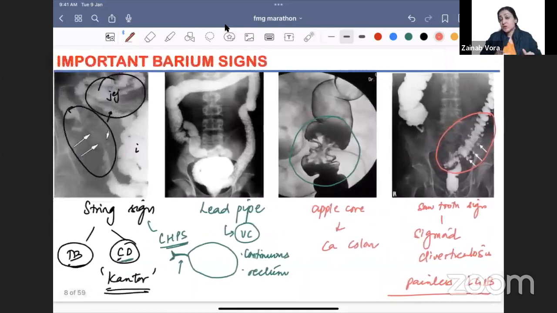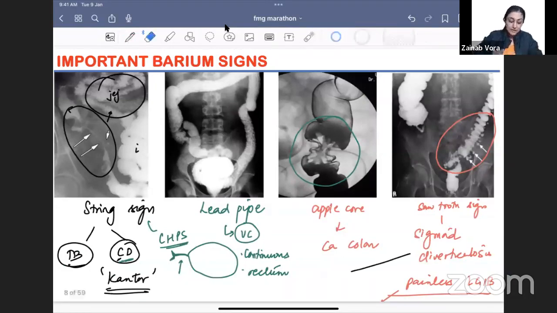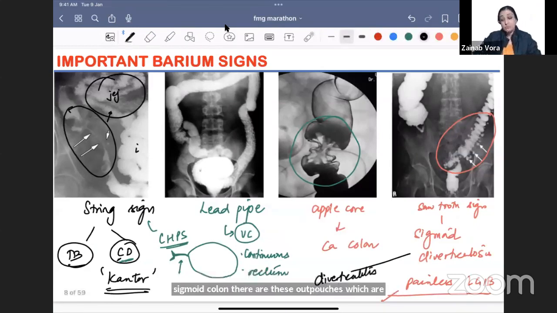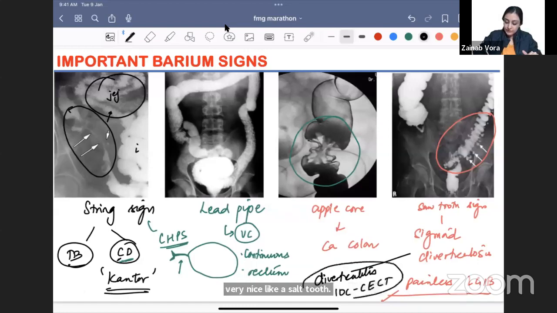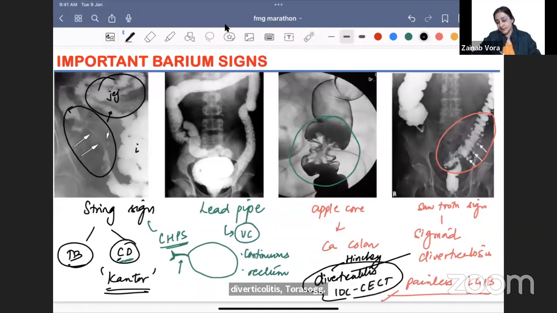diverticulosis. But if the patient says I have pain in the left lower quadrant, fever, leukocytosis, then this has become complicated, right, it has become diverticulitis. If there is diverticulitis, can I give barium? Inflammation, I can't give barium, it will perforate. So in this case, the investigation of choice becomes a CT scan, non-invasive, contrast enhanced CT scan. Okay, so this is about diverticulitis. A bit of a surgery question. There is a Hinchey classification for diverticulitis that we have to know about. Just the name is enough.